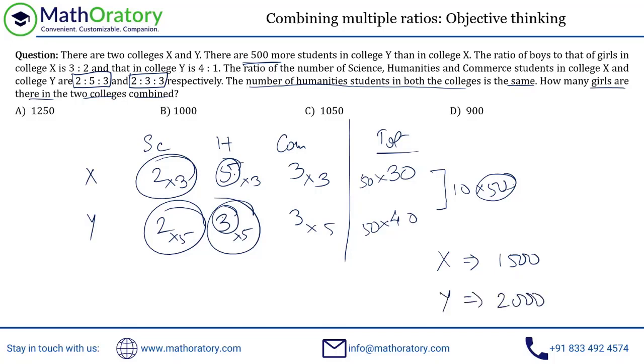Now look at the girls part. Both of these ratios that were mentioned, this 3 is to 2 and 4 is to 1, we have boys to girls, right? So the girl is the second part. So if you look at the girls value, the girls in X will be 2/5 of this 1500, which is basically 600, and it will be 1/5 of Y, that is 2000, so that is 400. So simply add these two numbers, you get the total number of girls, that is 1000.